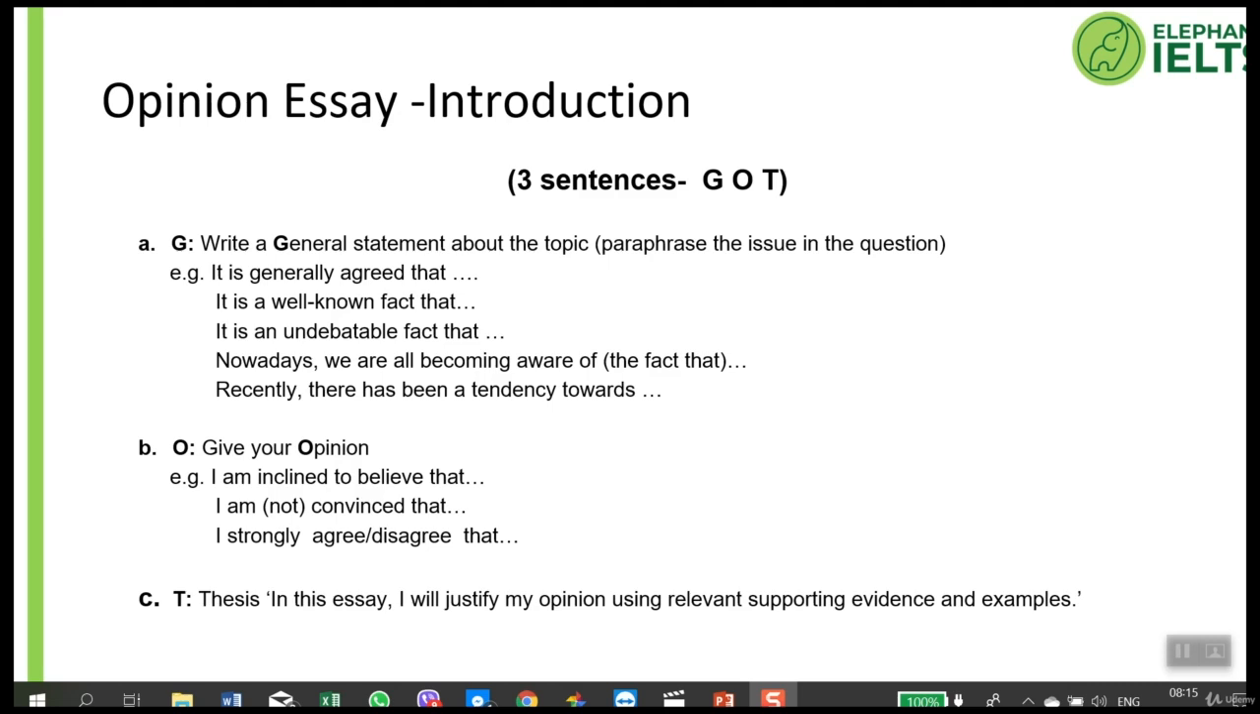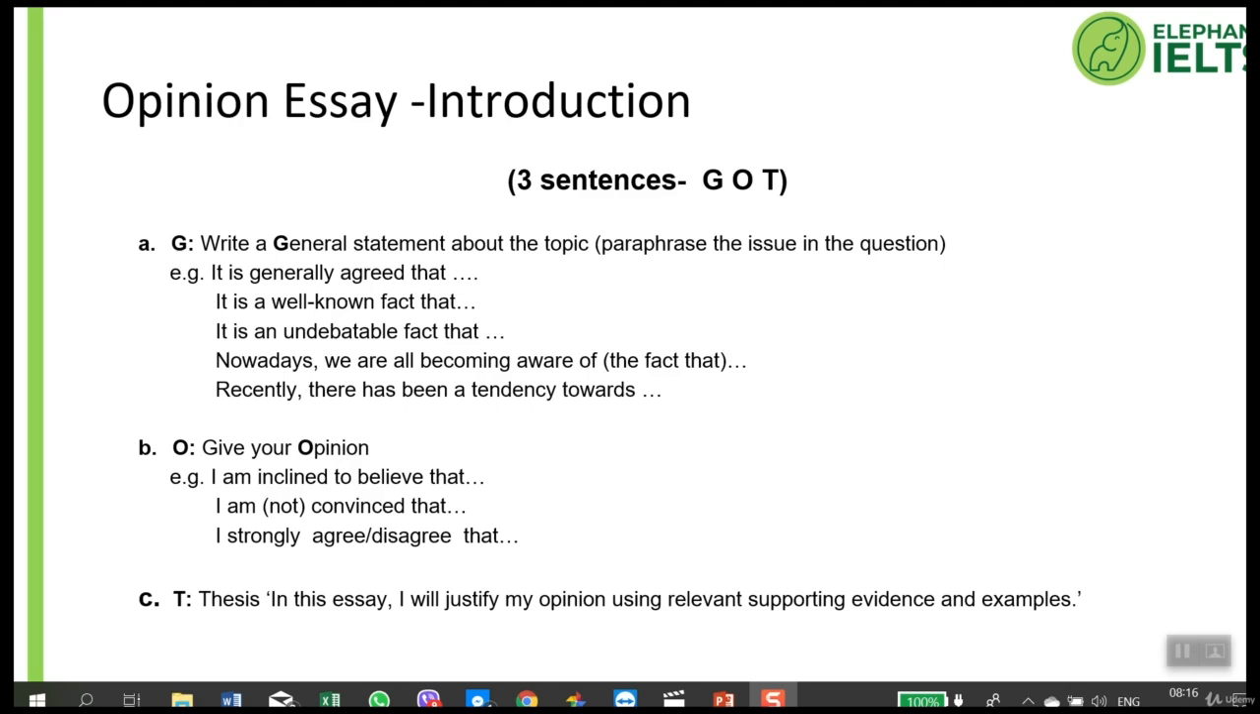And there are many ways here to begin your general statement. For example, it's generally agreed that, it's a well-known fact that, it's an undebatable fact that, nowadays we're all becoming aware of the fact that, or recently there has been a tendency towards. So that's your first sentence of the introduction.